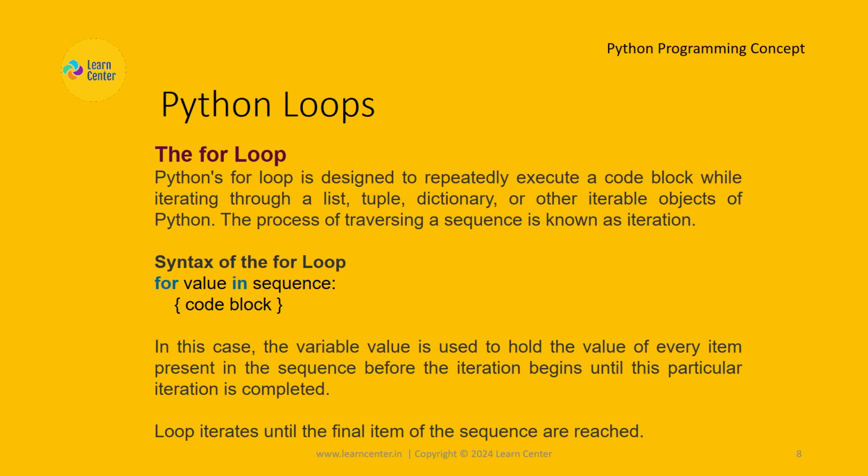In this case, the variable value is used to hold the value of every item present in the sequence before the iteration begins until this particular iteration is completed. The loop iterates until the final item of the sequence is reached.